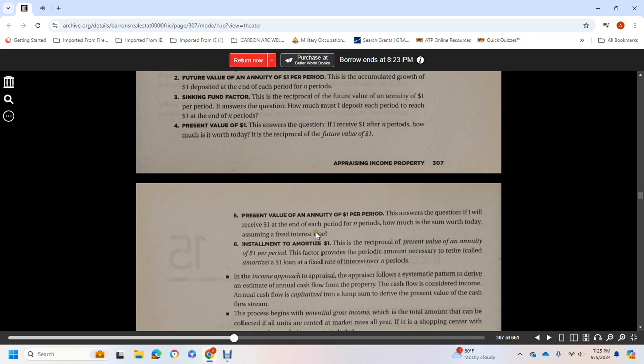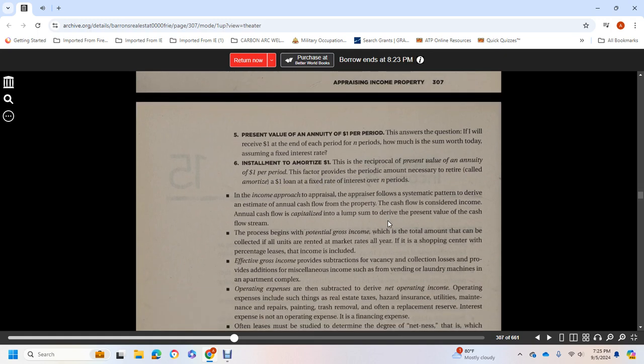Six, installment to amortize $1, assuming a fixed interest rate. This is the reciprocal of the present value of an annuity of $1 per period. The factor provides the periodic amount necessary to retire, or amortize, $1 at a fixed rate of interest over n periods.